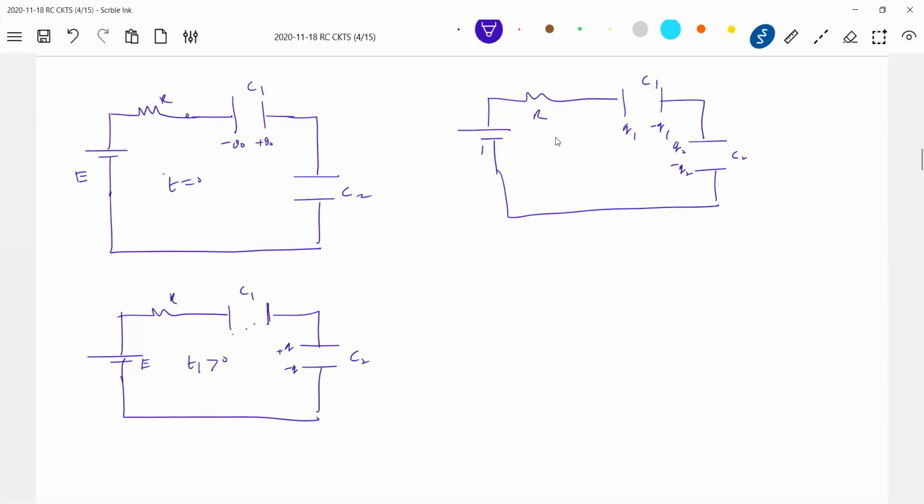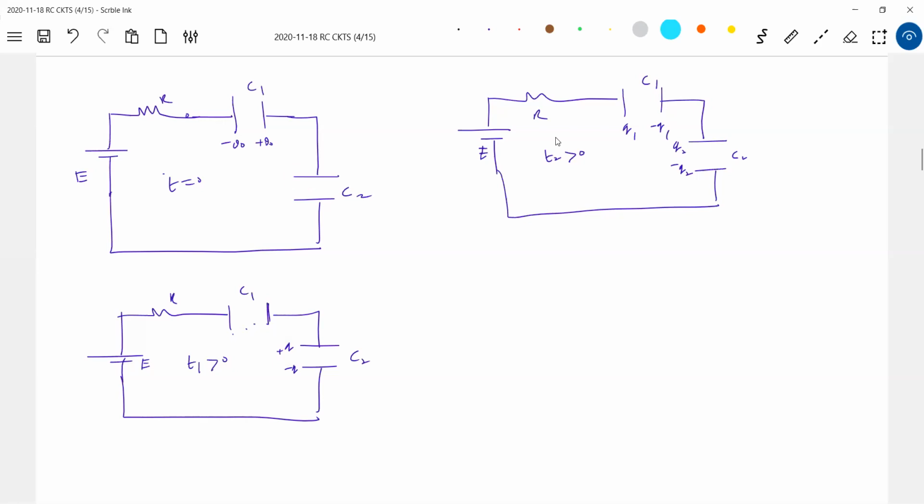Just get ready for analysis questions. Now the best question you can ask is, sir, why can't they be in series, why can't they have the same charge? This is what I wanted to drag you to. They're in series, so they must have the same charge. Because of the initial charge present, they need not possess the same charge. If there was no initial charge here, definitely the charge in these two should be the same. Then you can replace with an equivalent capacitor. Got the idea? Please do think.